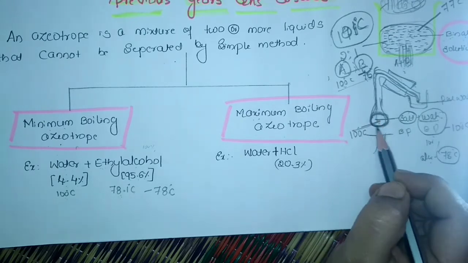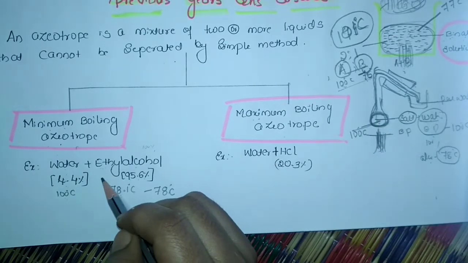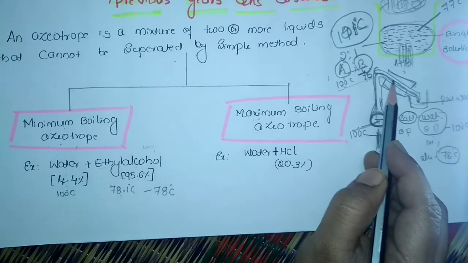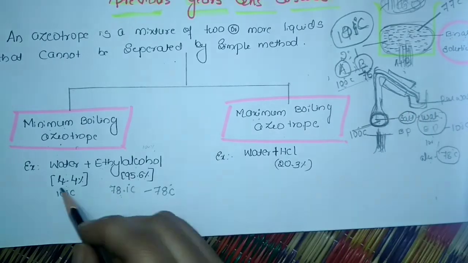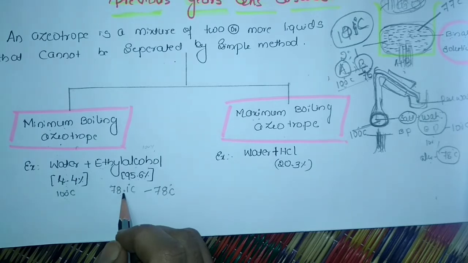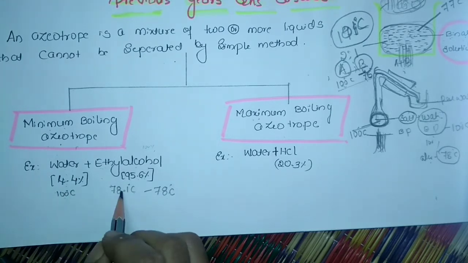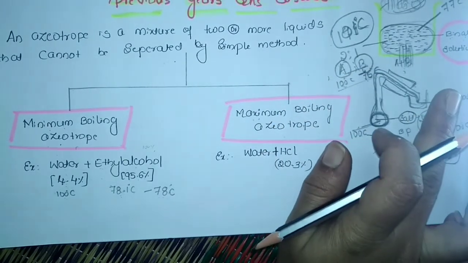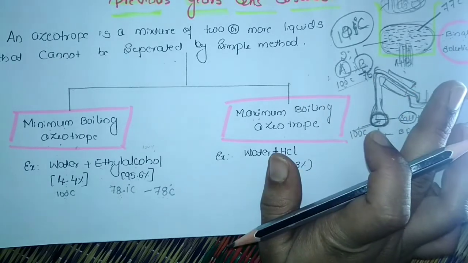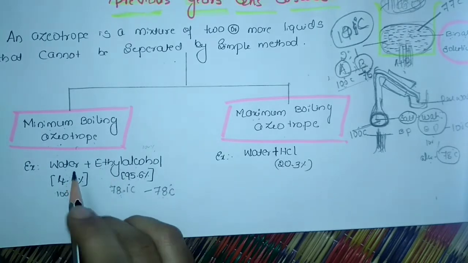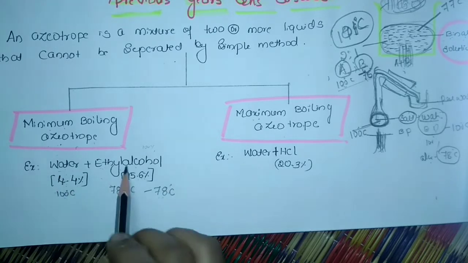Both were in a liquid condition at this composition, and both turn into vapor at the same composition, and when they condense they will again be a liquid with the same composition. It is not separated at 100 degrees Celsius or at 78 degrees Celsius; it turns into vapor at less than both boiling points. Understood? So these are called constant boiling mixtures. The minimum boiling azeotrope example is ethyl alcohol plus water, which boils below the boiling point of both components.